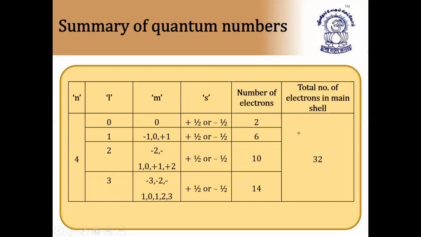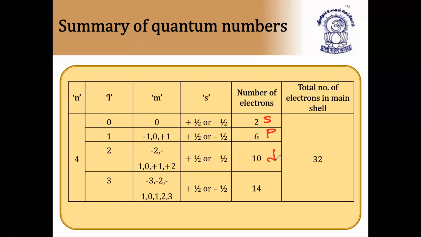So simply you can write s, p, d, f. f will take a maximum of 14 electrons. d will take a maximum of 10 electrons. These are the orbital subshells, and p will take a maximum of 6 electrons. And this is the 2n square formula: 2 into 4 square. So I hope this is clear.